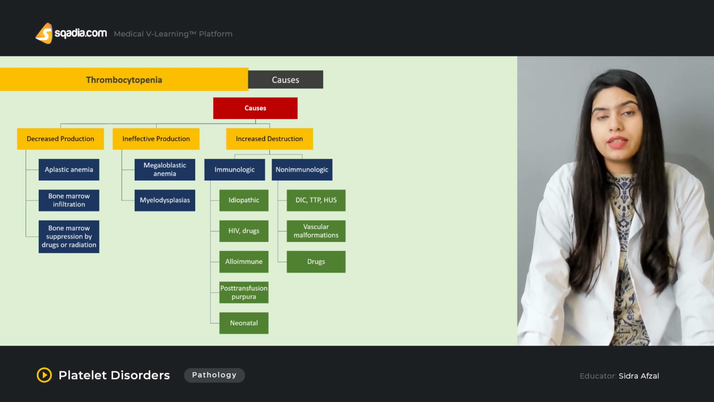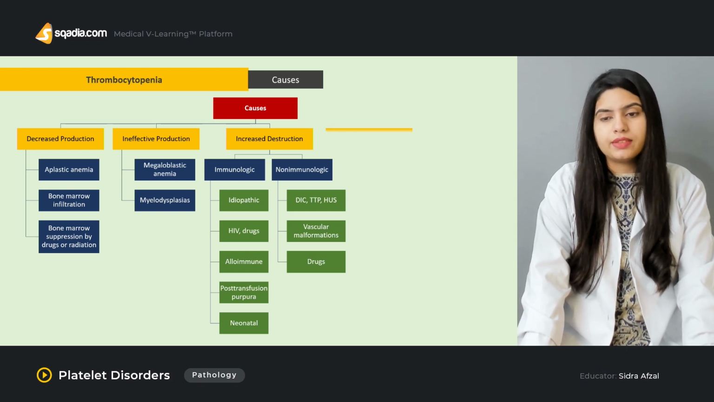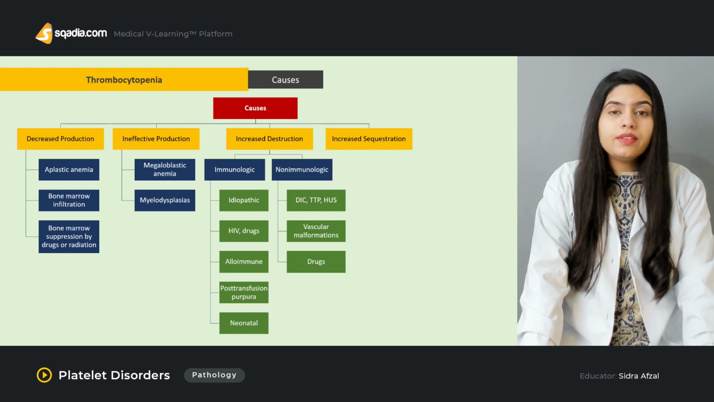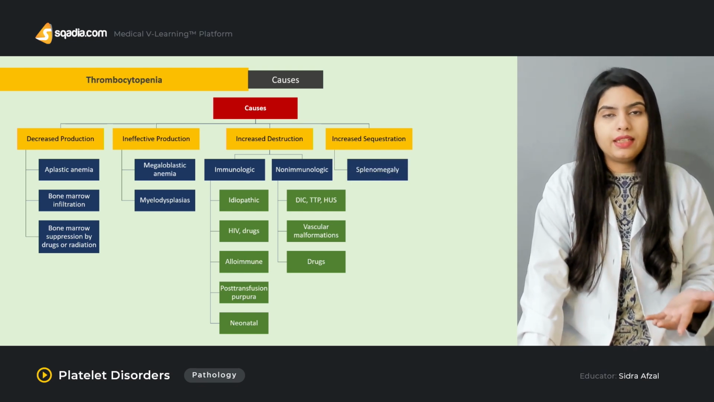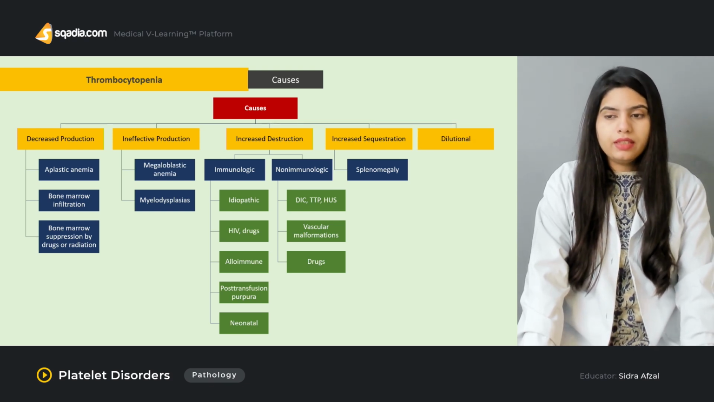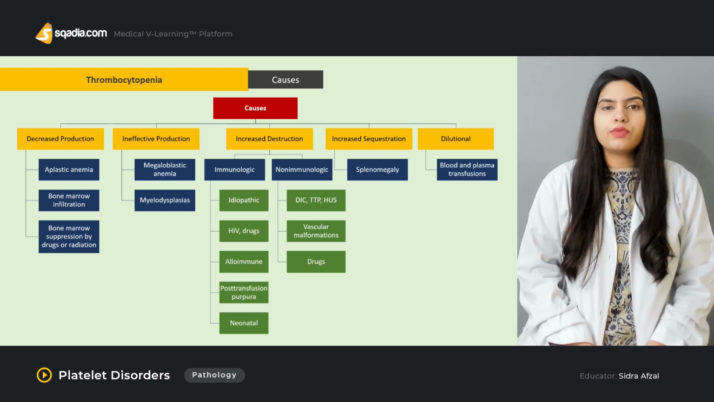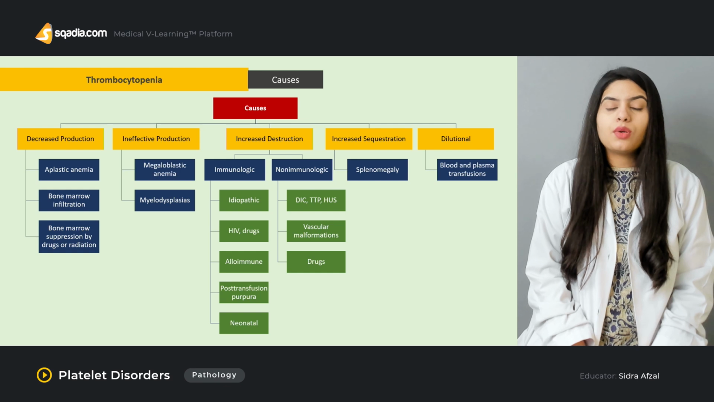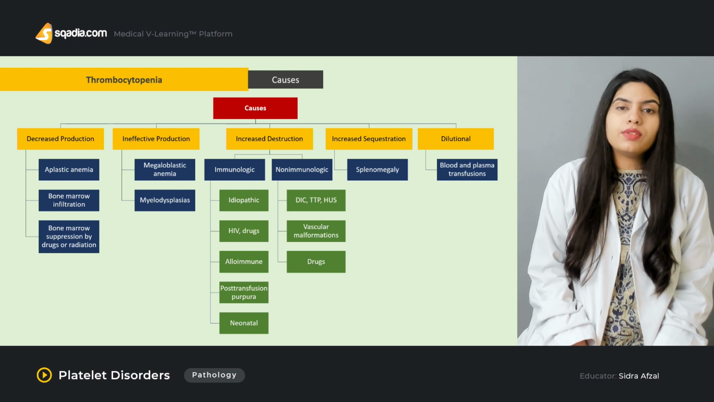There can be some drugs that can be responsible for non-immunological destruction of the platelets. Another reason for thrombocytopenia is increased sequestration, which will obviously take place in the case of splenomegaly. It will also be discussed in detail. Then there are dilutional causes of thrombocytopenia, that is, during blood and plasma transfusion. So these are all the different causes of thrombocytopenia that can lead to a decrease in the platelet count.